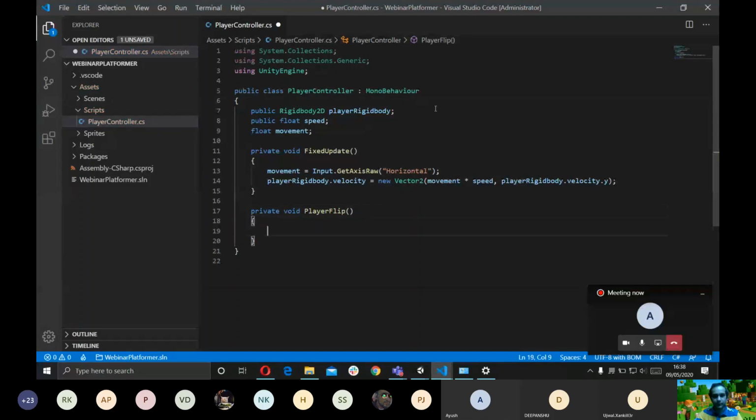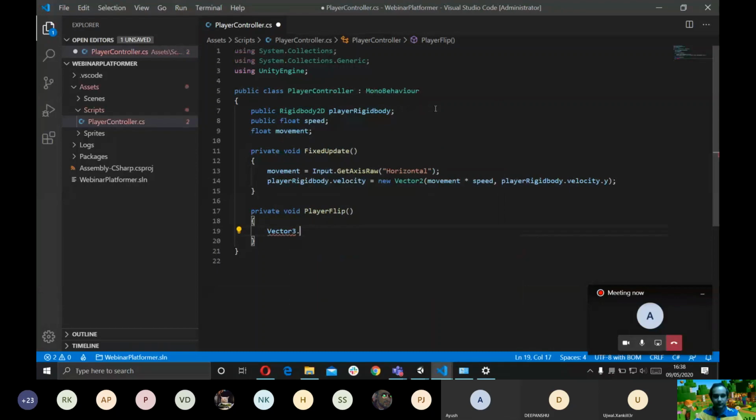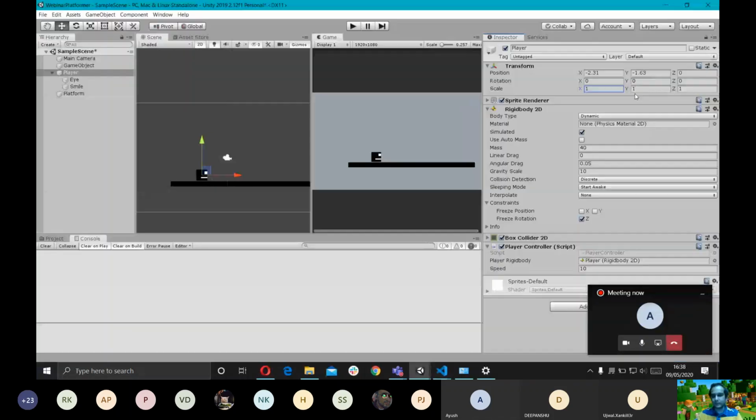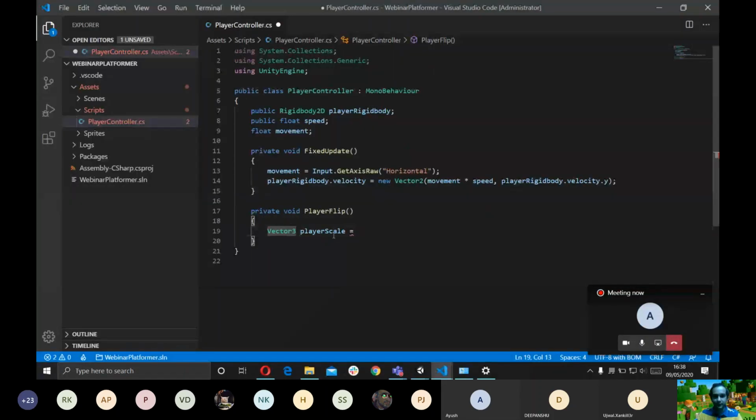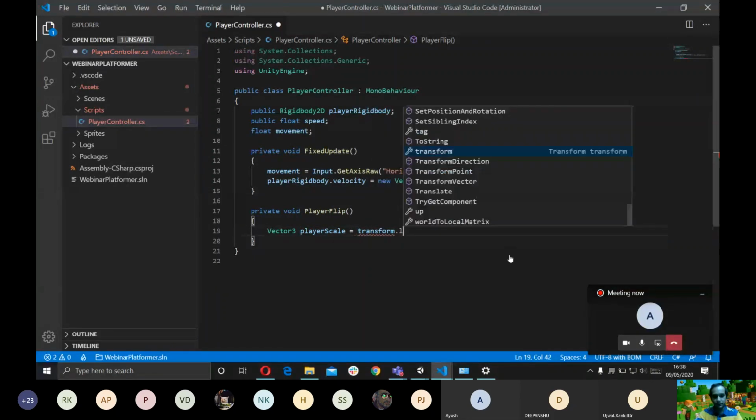And what I'm going to do here is store the current scale of the player. As you can see here, the scale is a Vector3 value because it has an x, y, and z. So that's why I'm declaring a Vector3 variable here. I'm going to go transform.localScale.